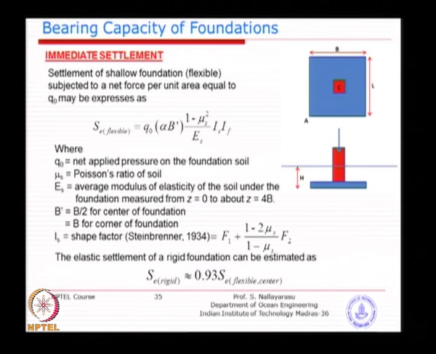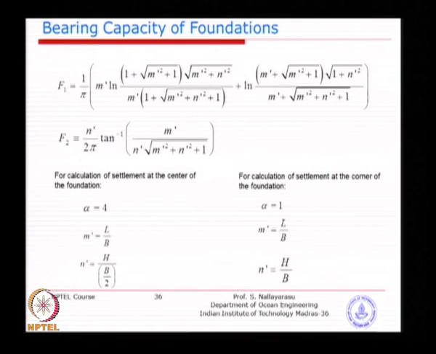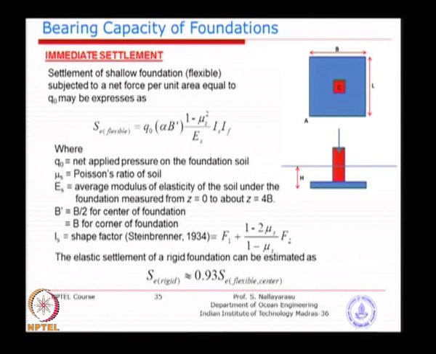These two coefficients can be calculated by the equations given here, which are a little bit complex and derived from Boussinesq's equation for stress below the load applied on a foundation. It is a simplified form.